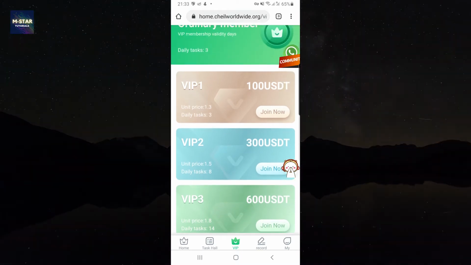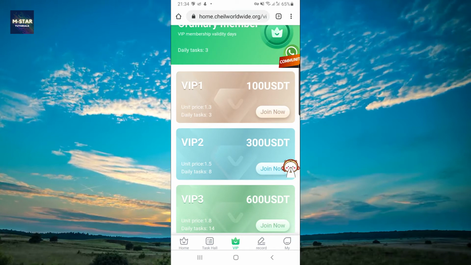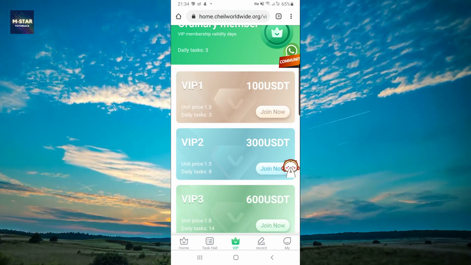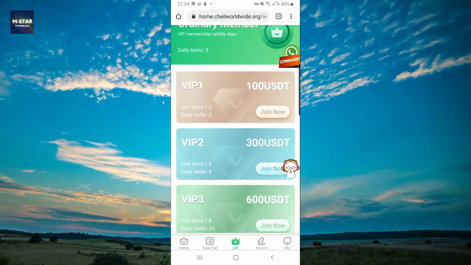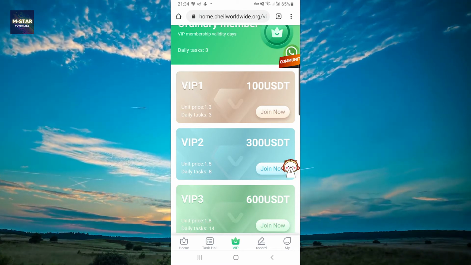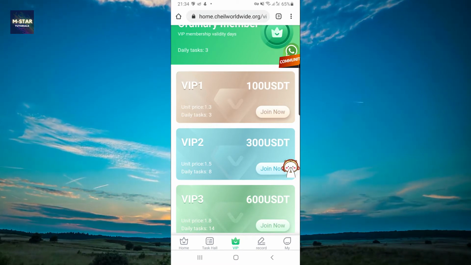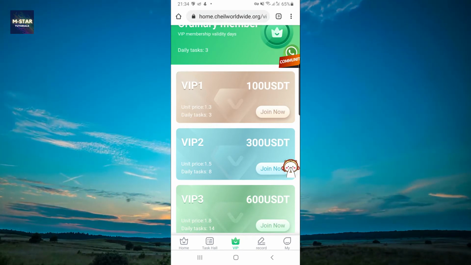So for the VIP 1 package, the unit price, that is how much each task costs, you get 3 tasks and you're going to earn $3.3. This is a stable coin, which is the same as $1. So 1.3 equals $1.3 in the real world.